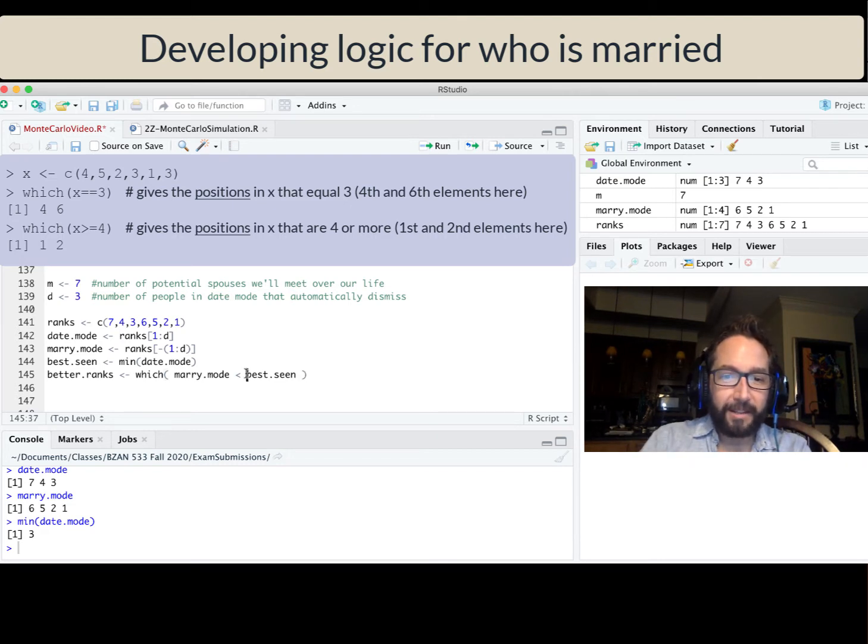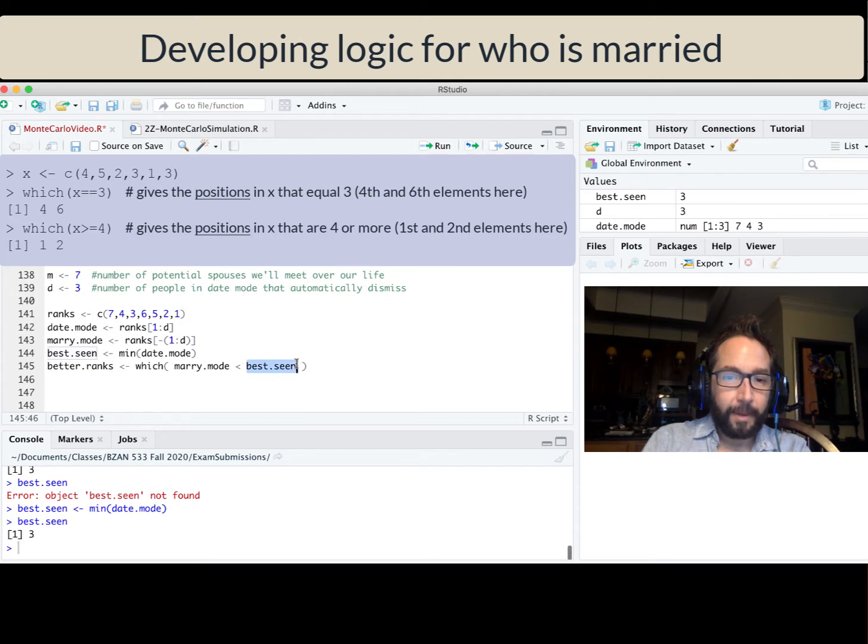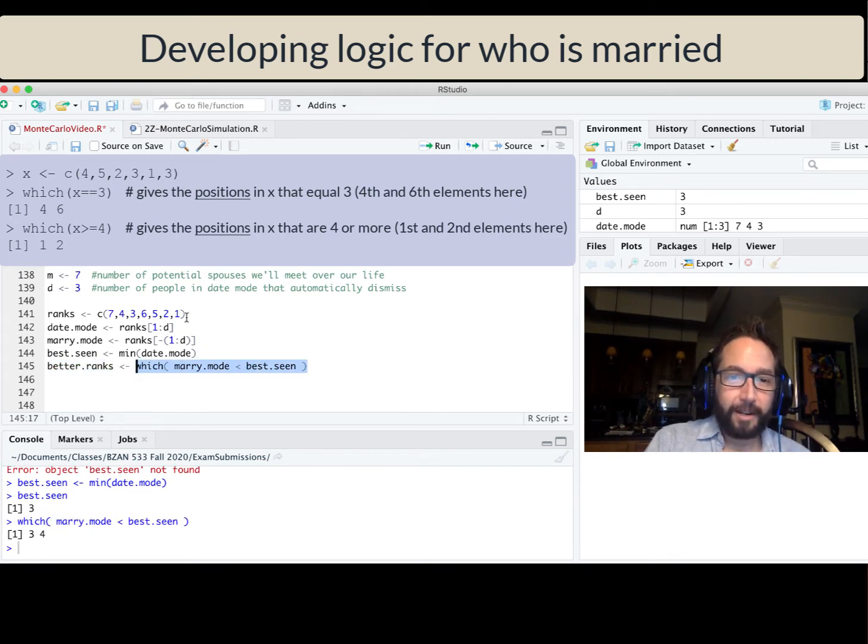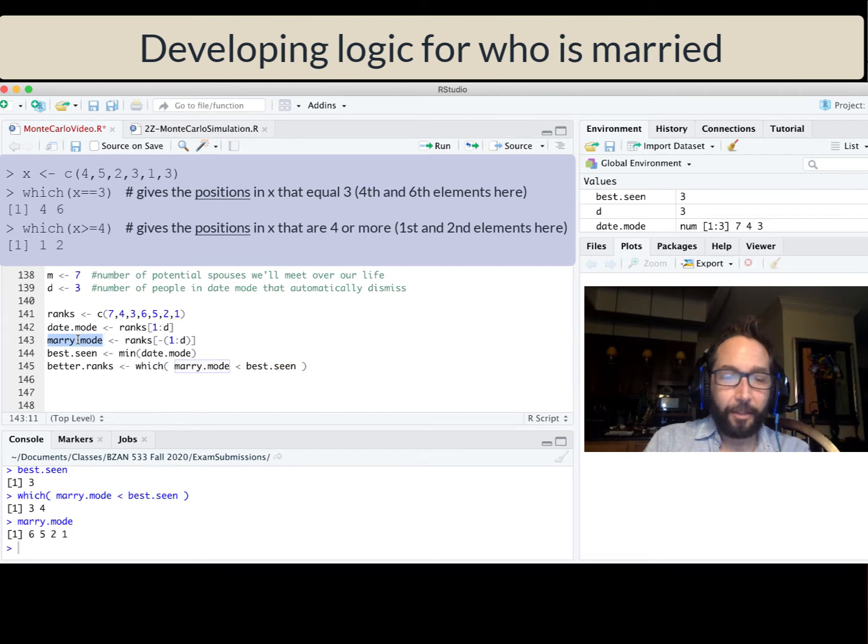So best seen in this example is 3. The which command lets me know the locations inside of a vector where I find elements that meet a certain logical condition. So where inside the Mary mode vector do I find elements that are less than 3? Well, running this which command, what I end up getting is 3 and 4, indicating that the third and fourth elements of Mary mode are less than 3. And I can confirm that by printing that out to the screen.